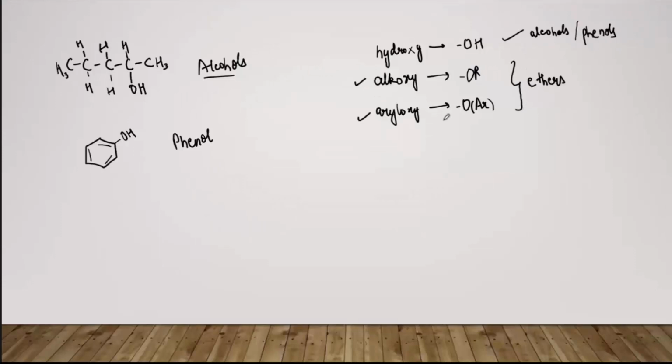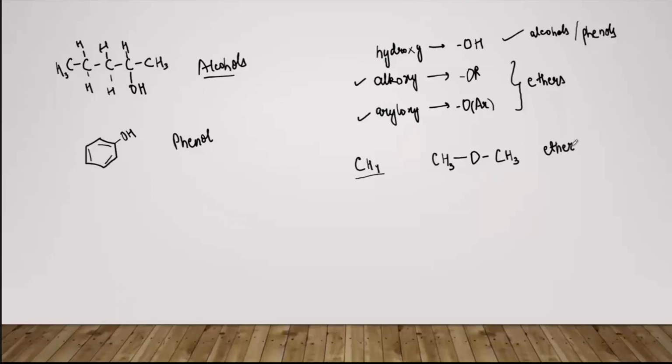Fine. So suppose we have, let's take CH4, the simplest hydrocarbon, that's methane. Now what we will do, we will replace one H and we will add some O and some other alkyl group. Okay, so this R can be anything, this Ar can be any aryl group. Okay, so this CH3OCH3, this is an ether.